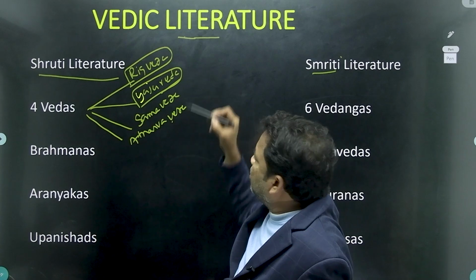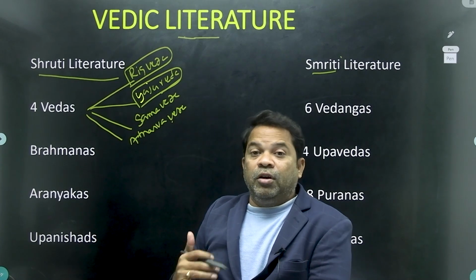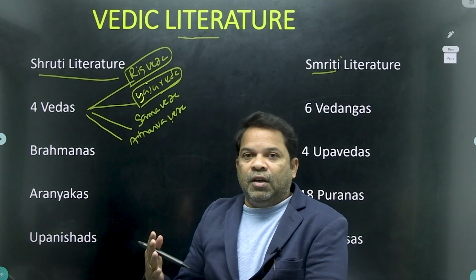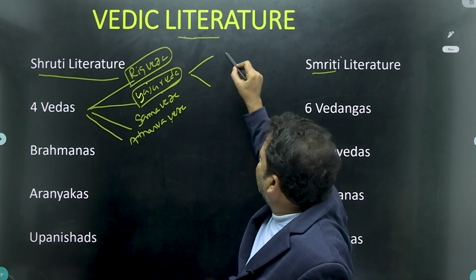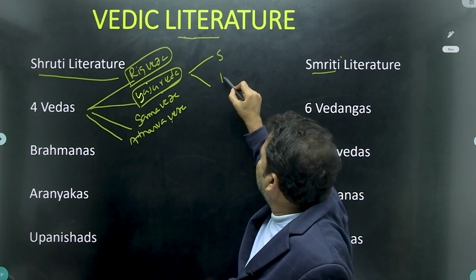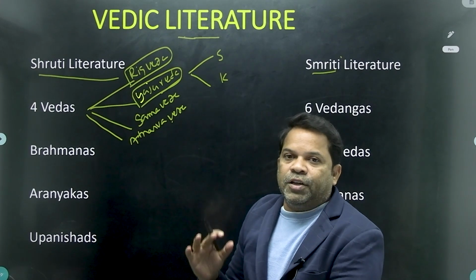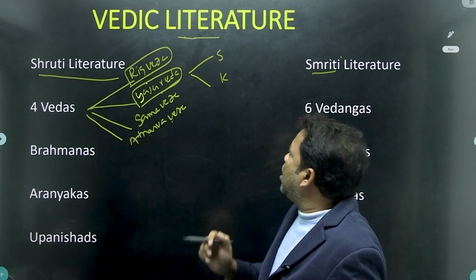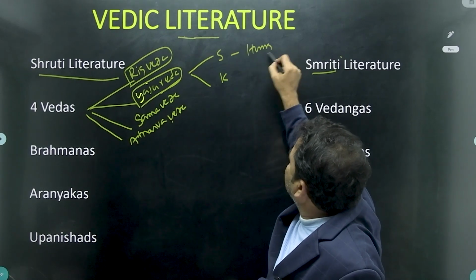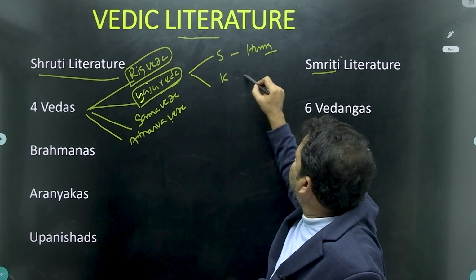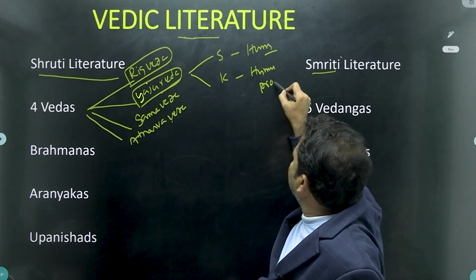Next, Yajurveda. Yajurveda deals with how to perform rituals, that means yajnas and yagas. Yajurveda is once again divided into 2 parts. One is Shukla Yajurveda, the second is Krishna Yajurveda. Shukla means white, Krishna means black. Shukla Yajurveda consists of only hymns, whereas the Krishna Yajurveda consists of hymns and prose.